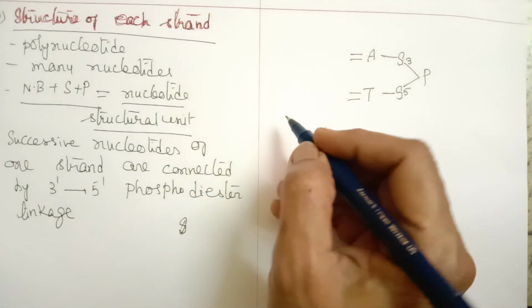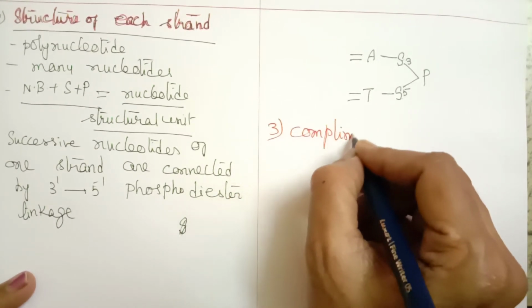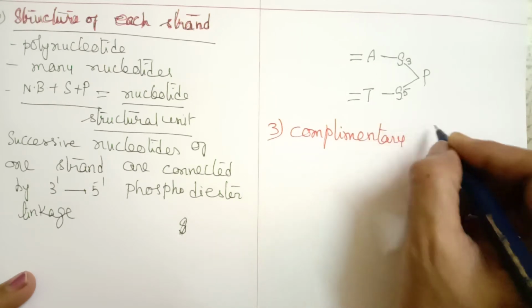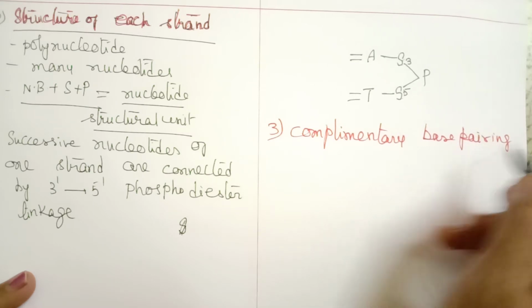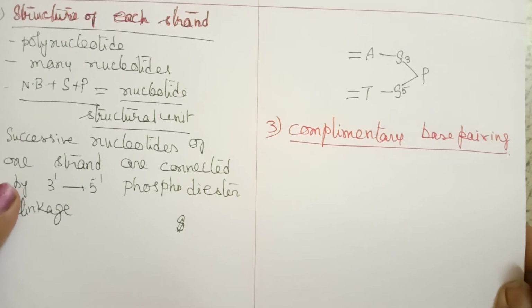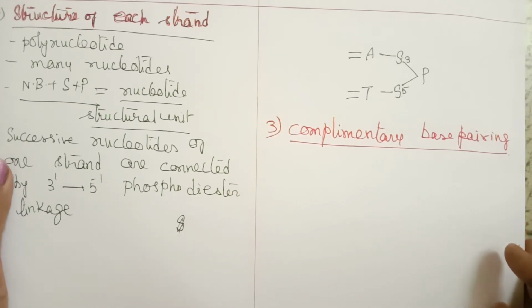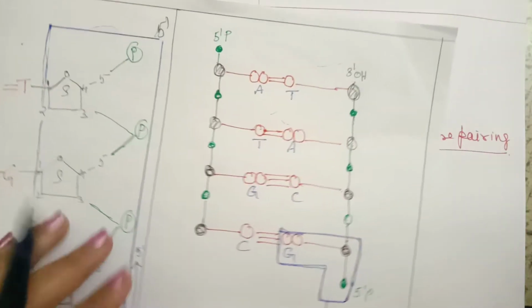Now the third aspect we will discuss is complementary base pairing. What is complementary base pairing? We have just seen the structure of each strand. Now the two strands are connected to each other. Nitrogen base of one strand pairs with nitrogen base of the other strand by hydrogen bonds. So how is this linkage? Let us see, I'll show you by another diagram.